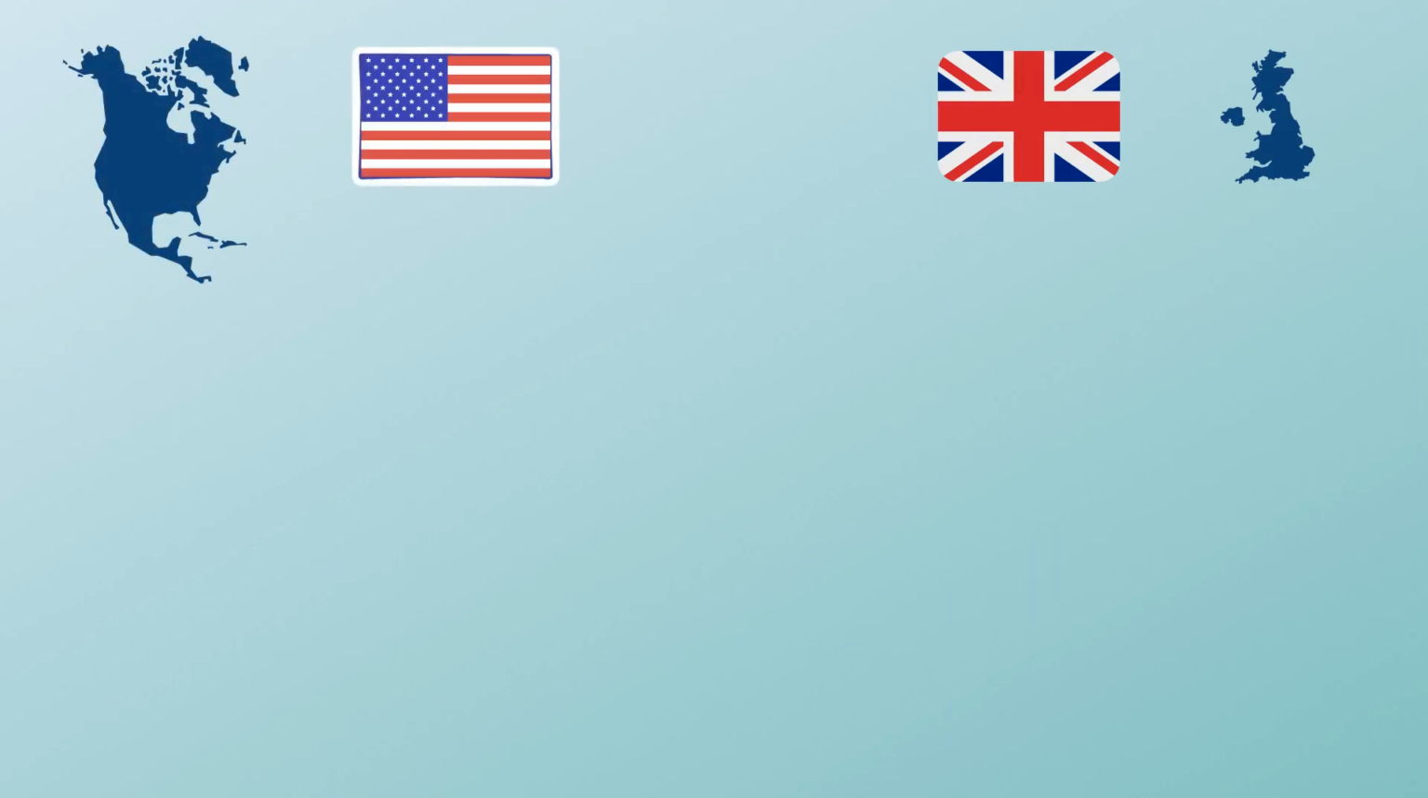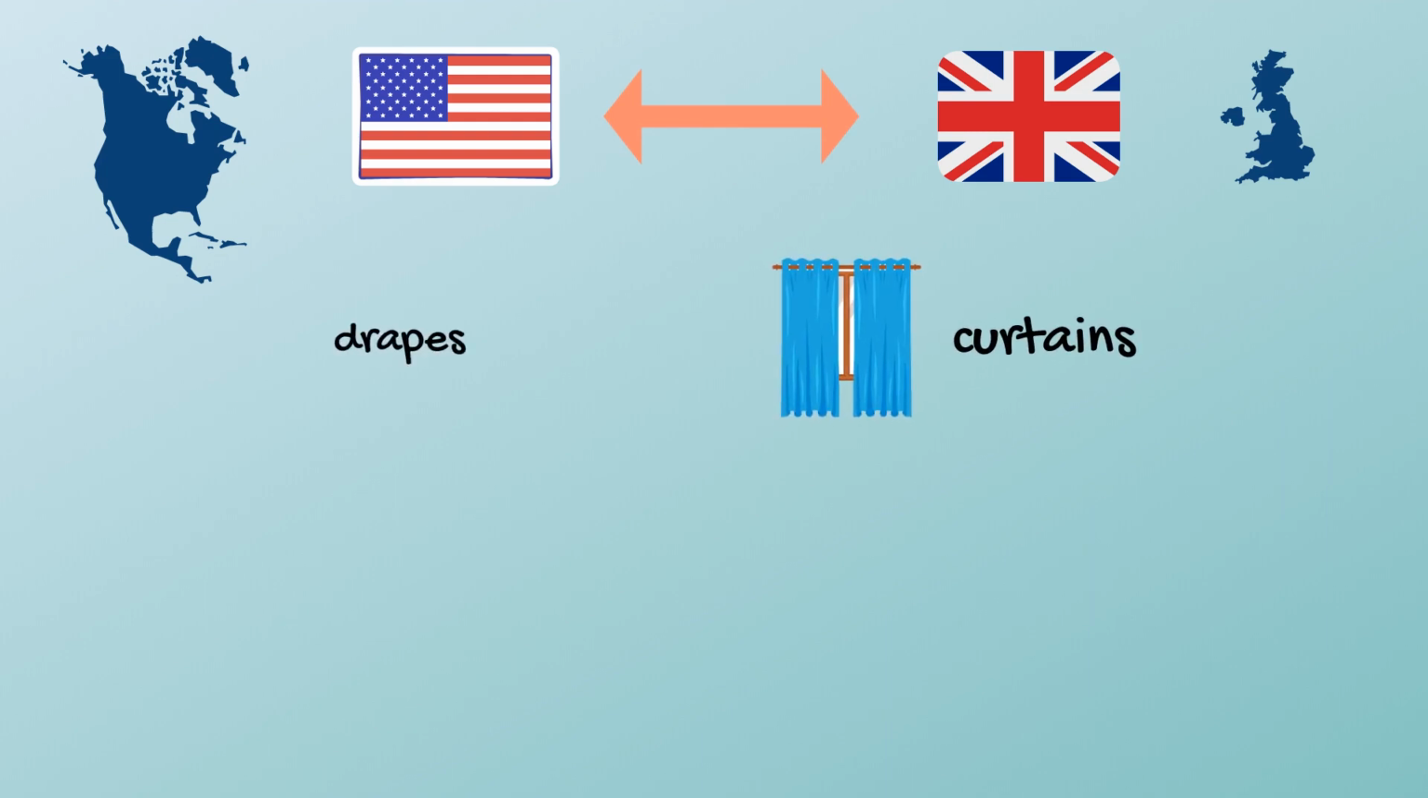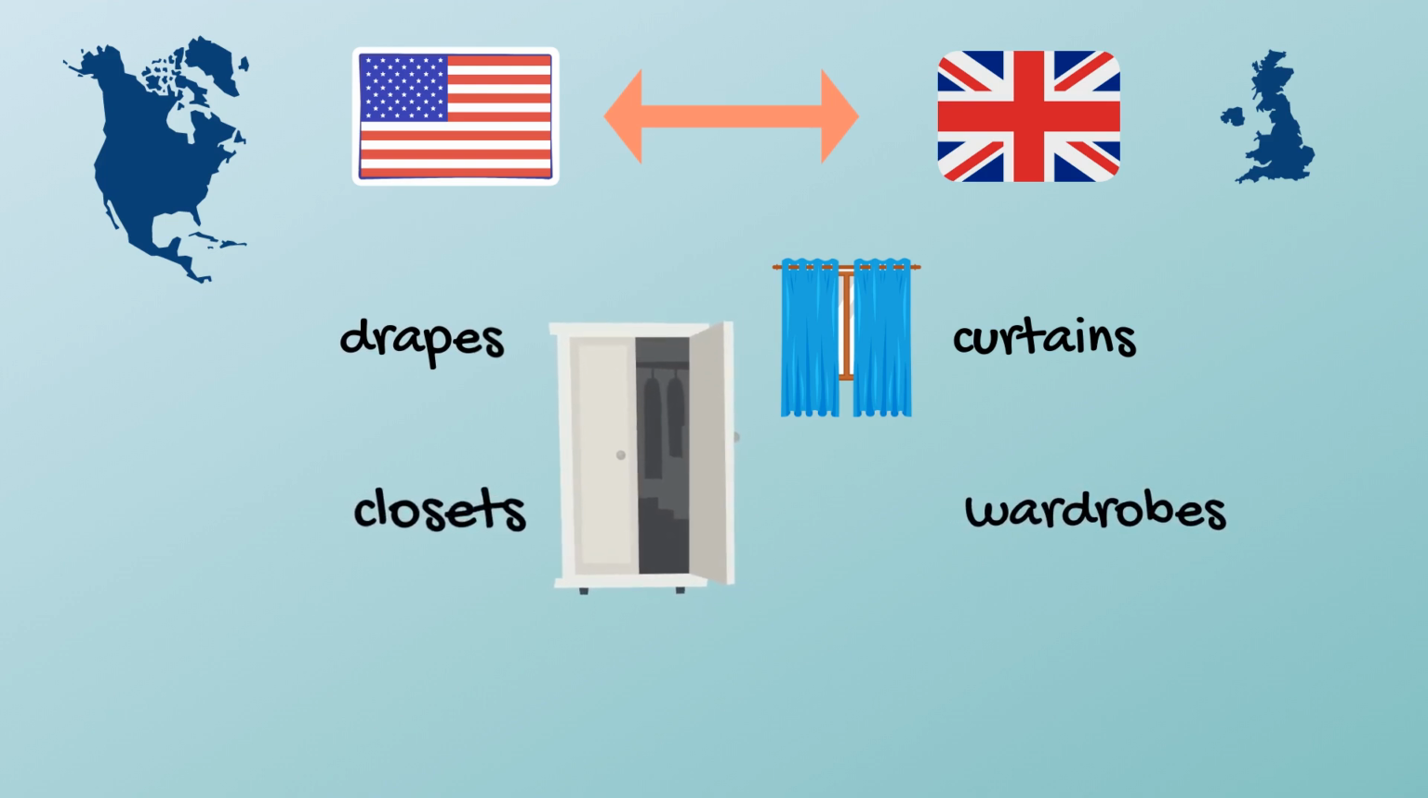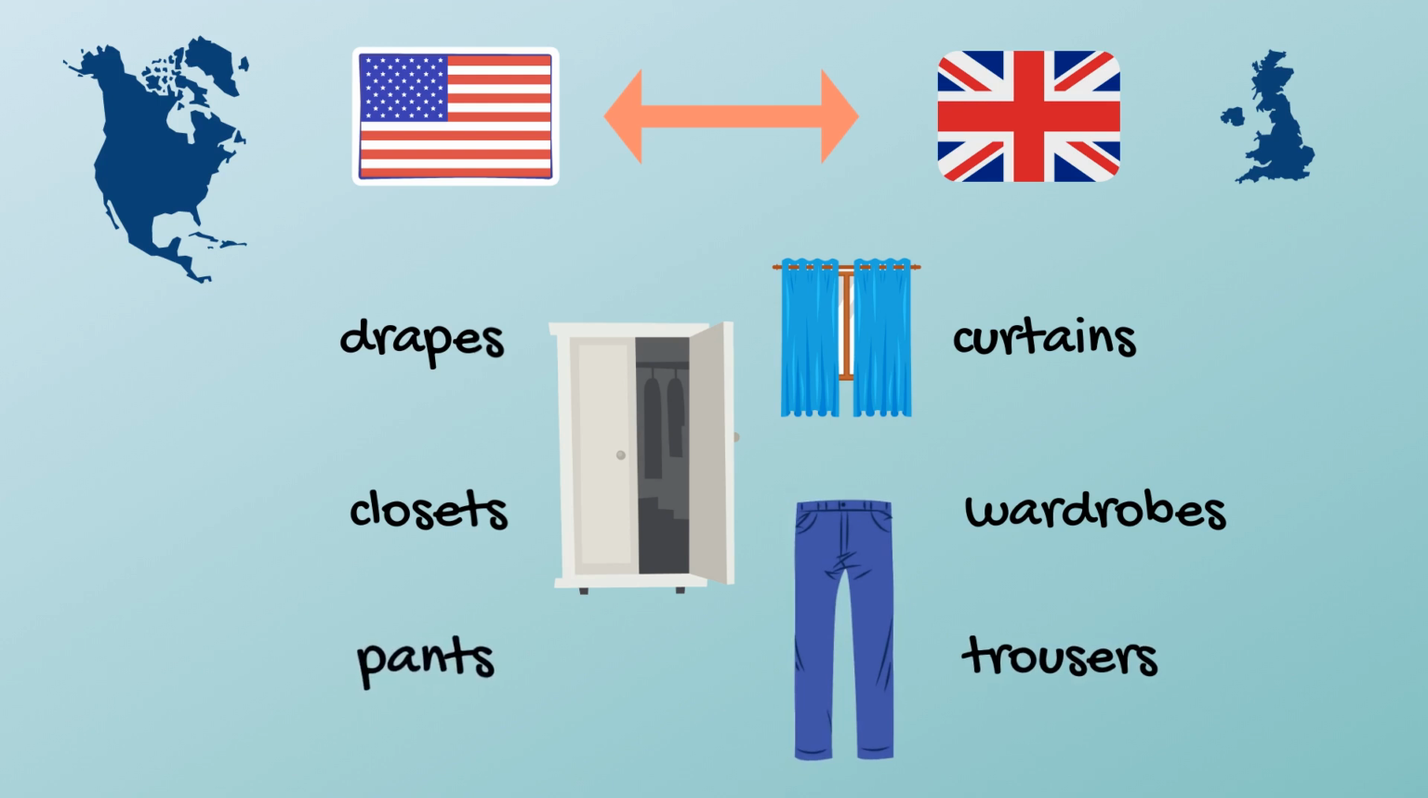But the country that had the most impact on English was America. American English kept many of the Old English words, so today English curtains are still American drapes. English wardrobes are American closets. And English trousers are American pants.